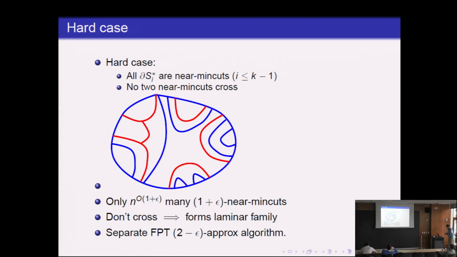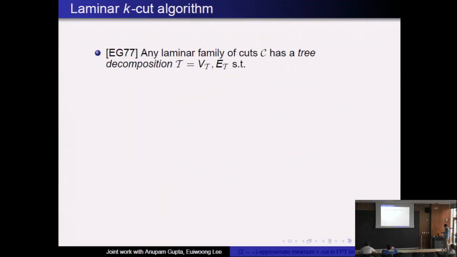Okay, so this part I did not present in SoCG because we have more time. I'll give a brief overview of how this algorithm works for a special case, which I'll call laminar K. This definition doesn't just apply to planar graphs or something.